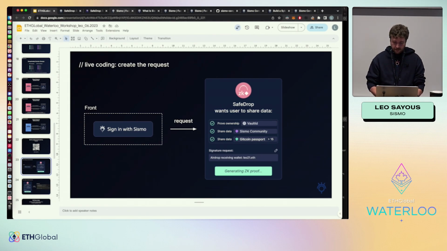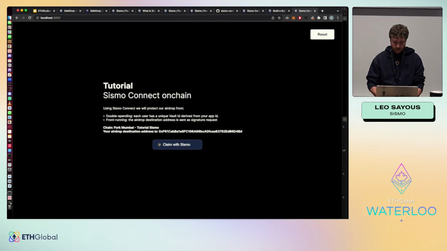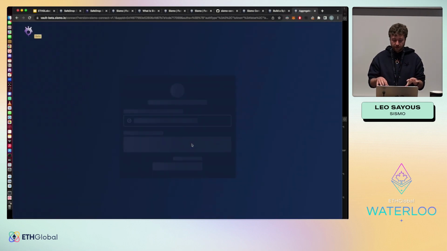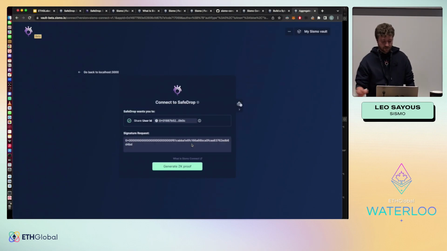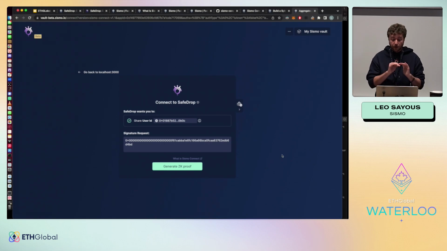So let's come back to our repository. When we do claim with Sismo, here I've just launched it, I'm redirected to this page. I can see that I have only connected to SafeDrop, so it's not the good application. I need to create an application using the factory. We are going to do it right now. And here I'm only sharing the user ID, but we are going to add also the different proofs that you want to send back.